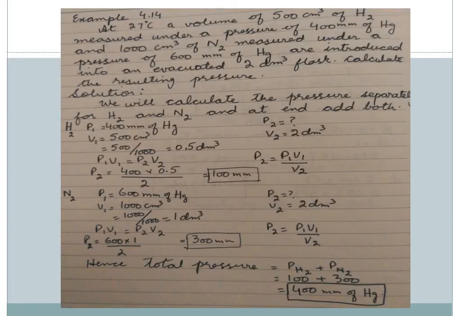There is another example, 4.14. At 27 degrees centigrade, a volume of 500 centimeter cube of hydrogen gas measured under a pressure of 400 millimeter of mercury and 1000 centimeter cube of nitrogen measured under a pressure of 600 millimeter of mercury are introduced into an evacuated 2 decimeter cube flask.